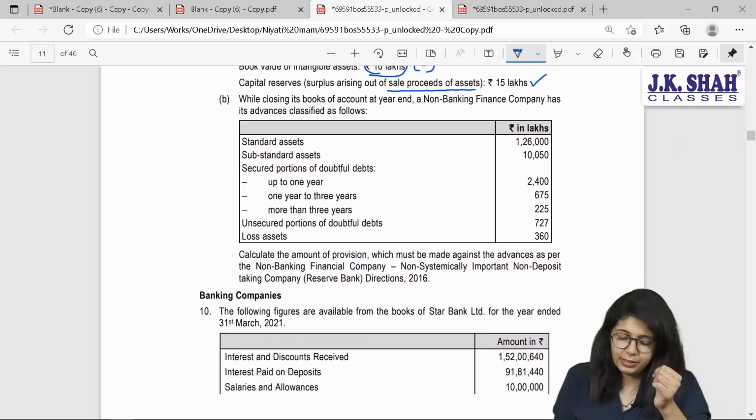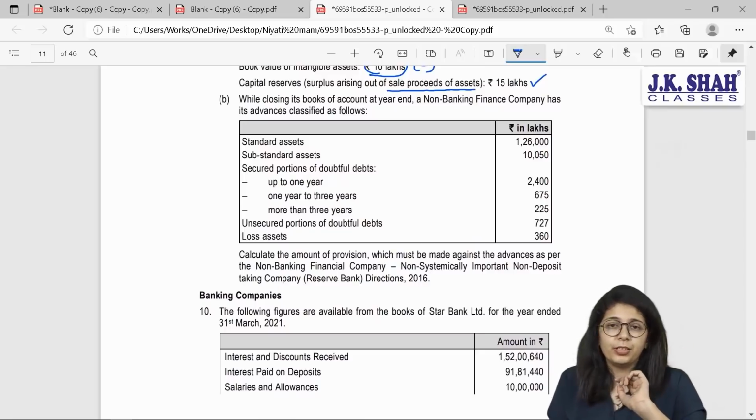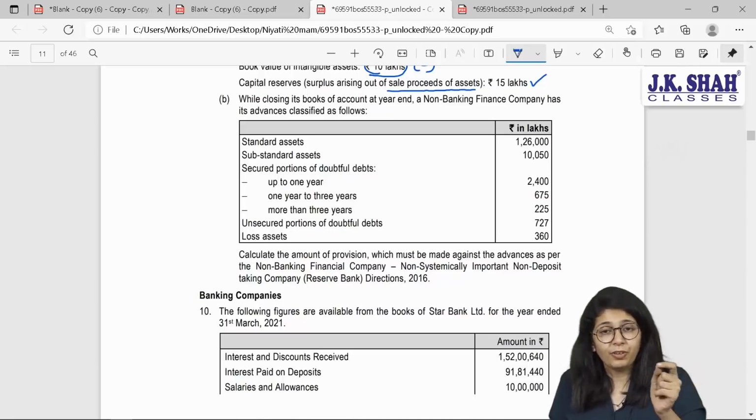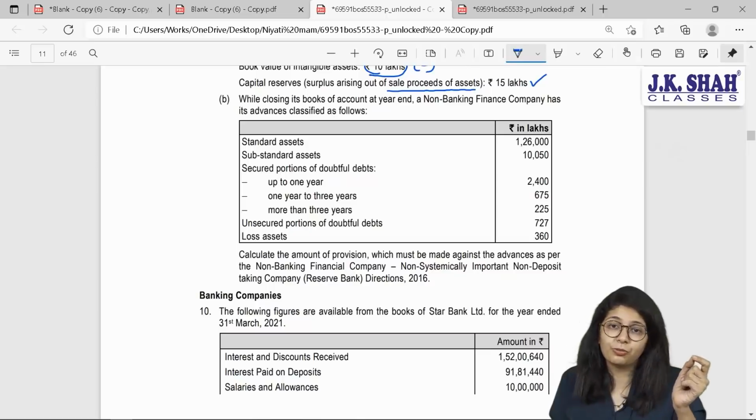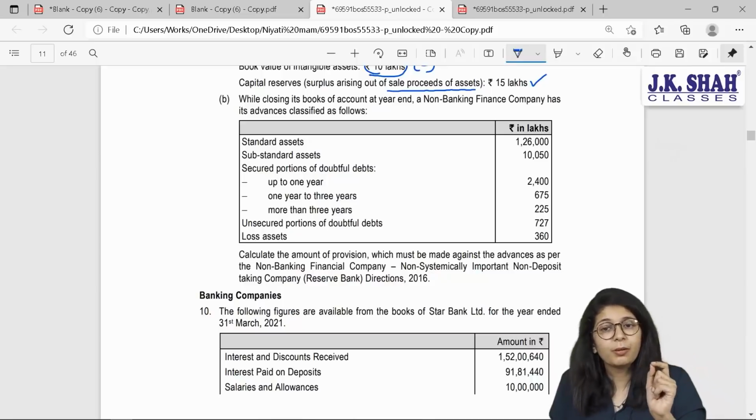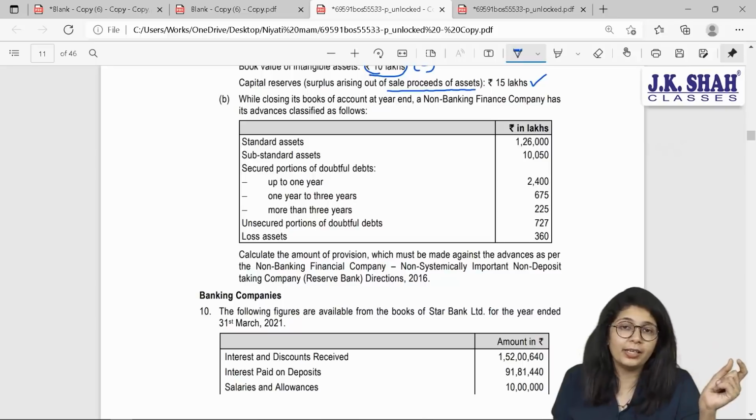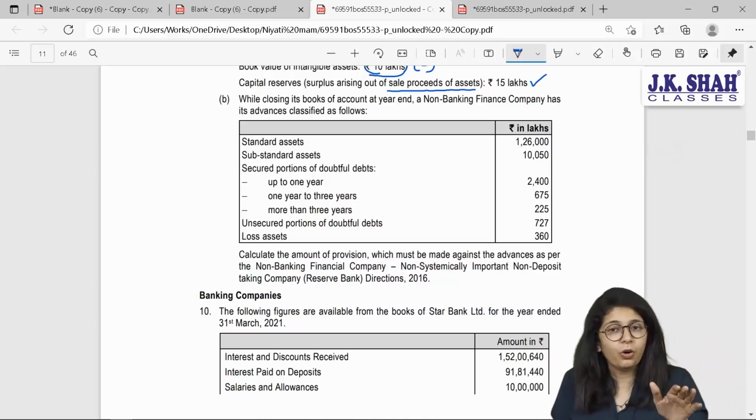Coming to your next part, which is calculation of provision. Now beta, in calculation of provision, you need to realize whether your sum is based on systematically important NBFC or non-systematically important NBFC. Why so? Because the percentage of provision of standard asset is different. If it is systematically important, then the percentage will be different, that is 0.4. And if the sum is based on non-systematically important, then your percentage of provision of standard asset will be 0.25. Remaining all the assets, percentages are same whether the sum is based on systematic or non-systematically important company.